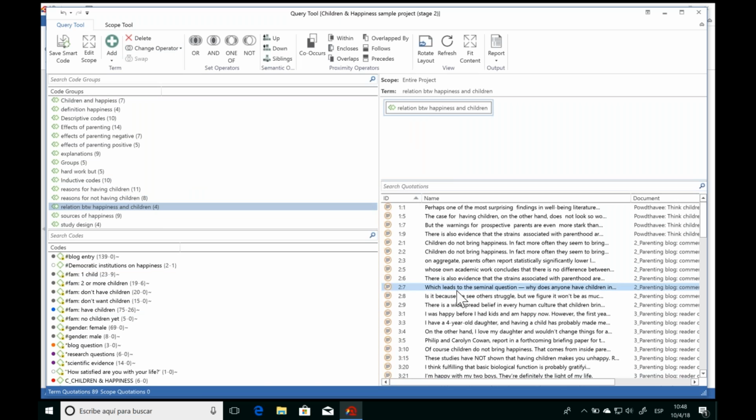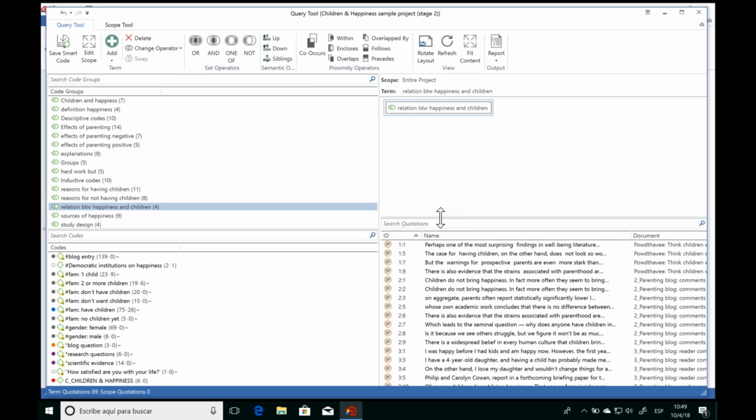And down below, ATLAS.ti shows us all of the quotations that have been associated to any of the codes in this group. So this is a very straightforward query. We just told ATLAS.ti, give me the quotations from this code group. But the great thing with the query tool is we can combine our codes using the different operators, and then really we can even ask our research questions and see what answers we get.